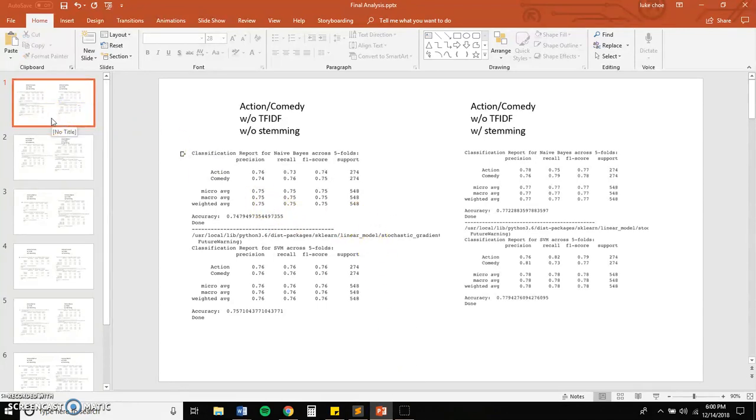We categorized our classifications into 4 categories: 1, without TF-IDF and without stemming, 2, without TF-IDF and with stemming, 3, with TF-IDF and without stemming, and 4, with TF-IDF and with stemming. So to elaborate on what stemming and TF-IDF are, we use stemming to tackle the issues of repeated words.